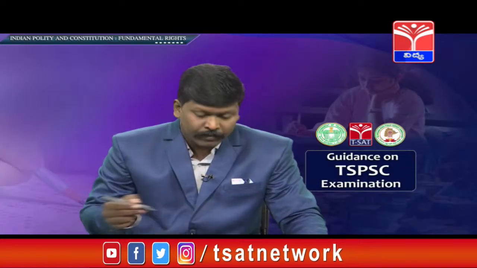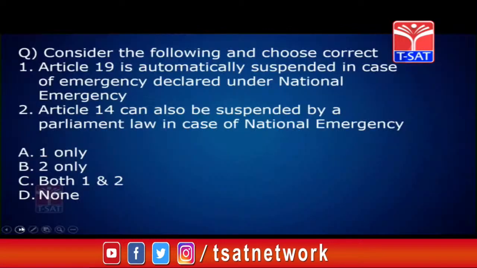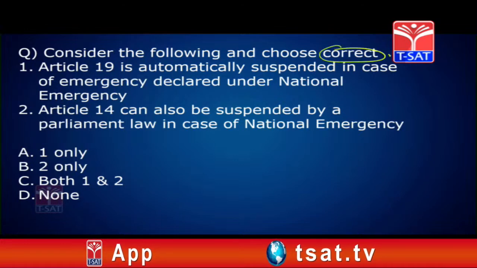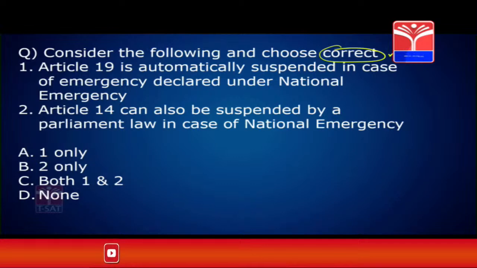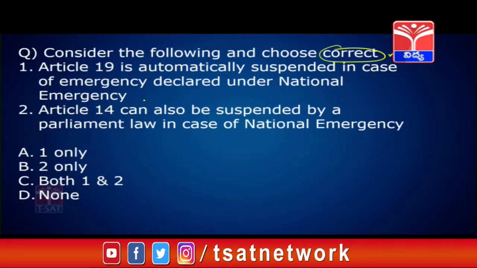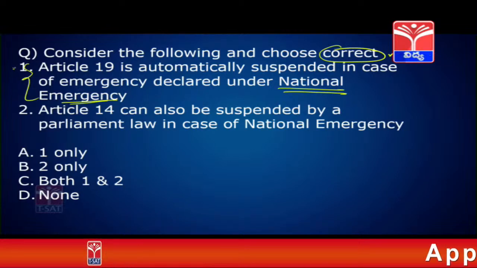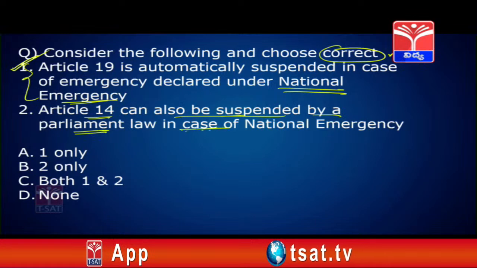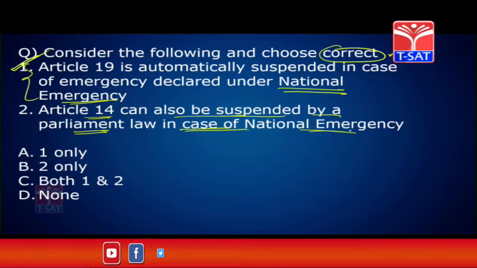Next question, ma. Consider the following and choose the correct statement. Choose the correct statement. Simple. Okay. Article 19 is automatically suspended in case of emergency declared under national emergency. Correct. I'll explain this. Article 14 can also be suspended by parliament law in case of national emergency. Okay, let us discuss this now. See, fundamental rights can be suspended.